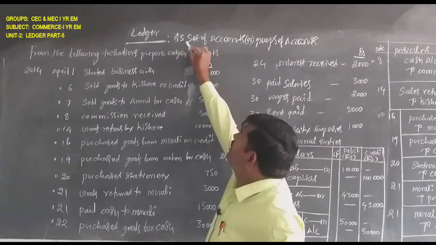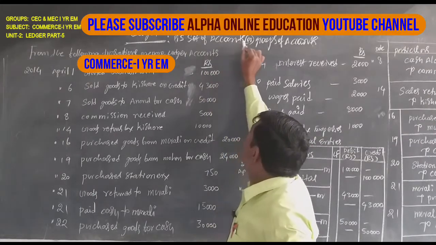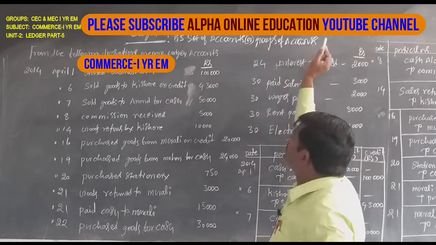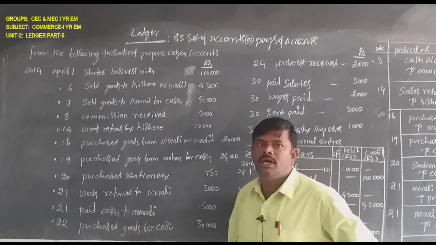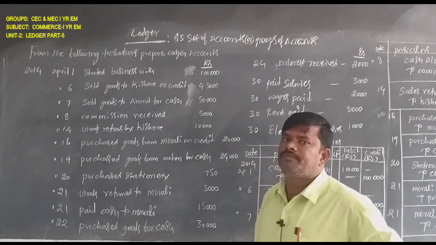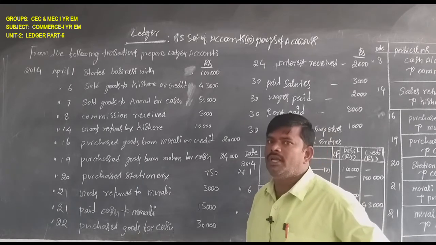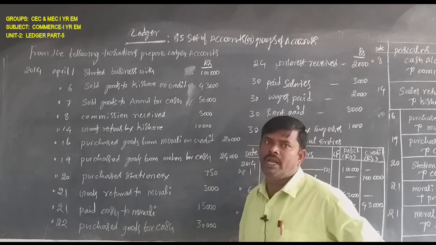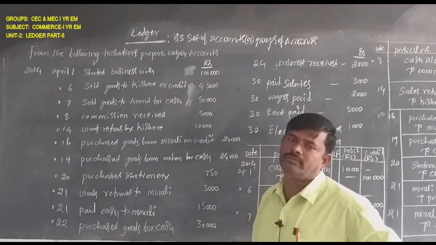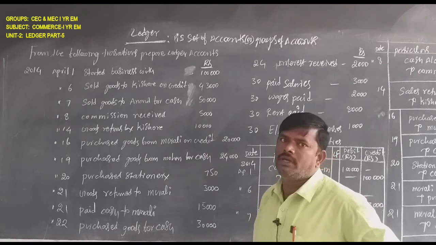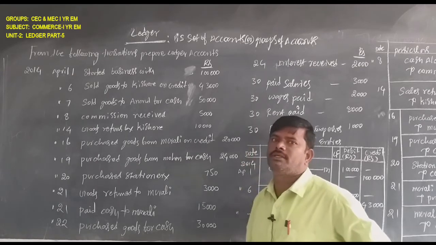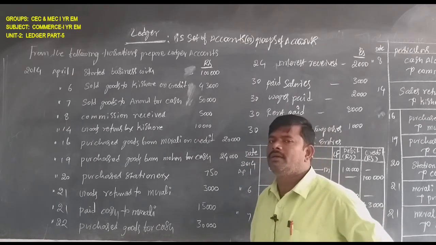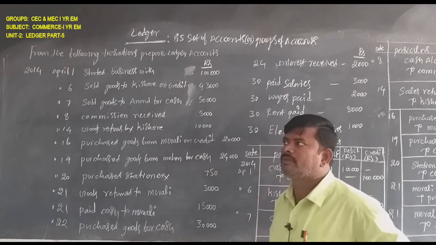Ledger is a set of accounts or group of accounts. First, we are preparing the journal. Journal is not useful from a decision-making point of view. It is also called the rough book or book of primary entry, book of original entry.